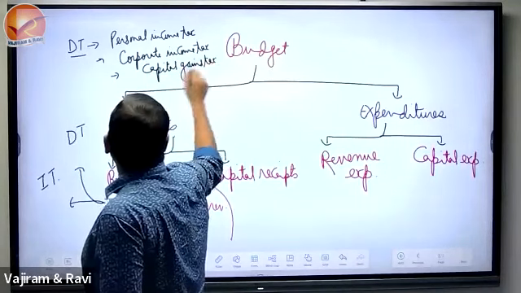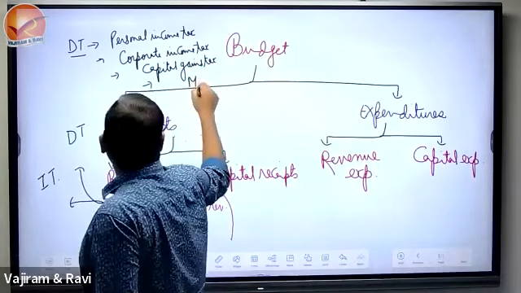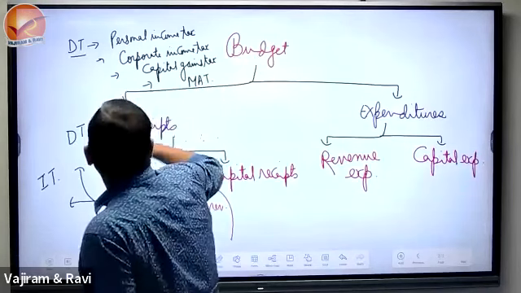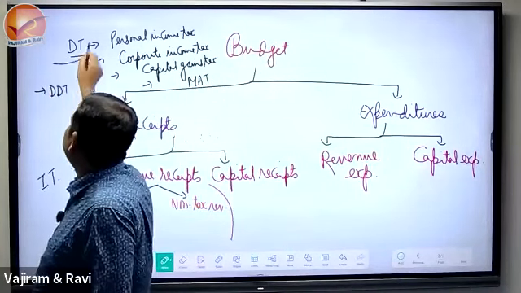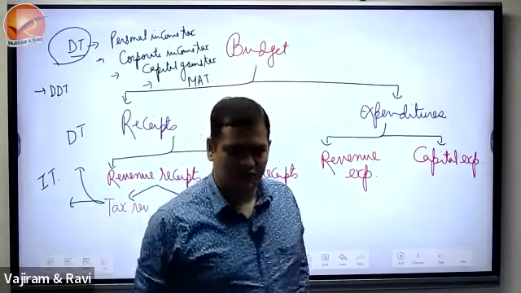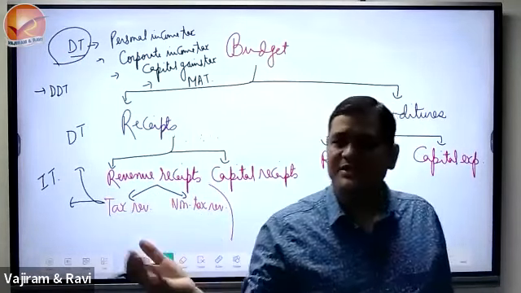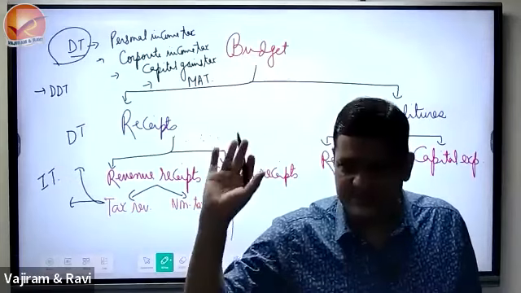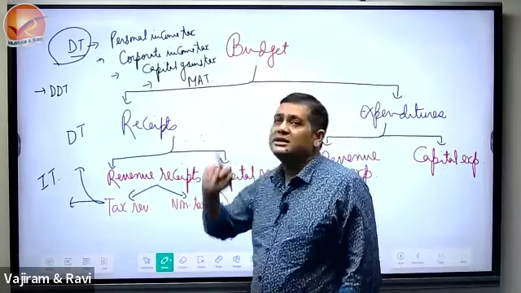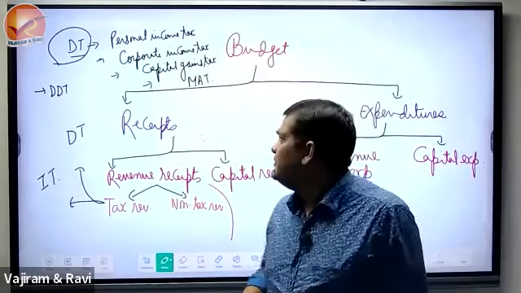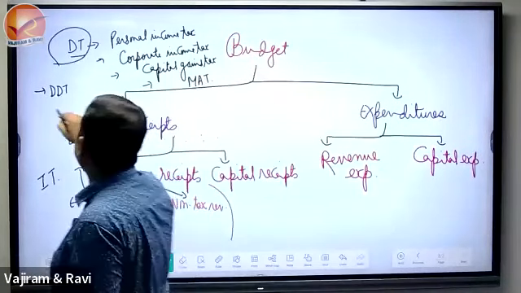We'll see there is minimum alternate tax. Yes, there is dividend distribution tax. Please understand that if you are not writing the full form, no issue, because when that comes in detail, we'll study it.